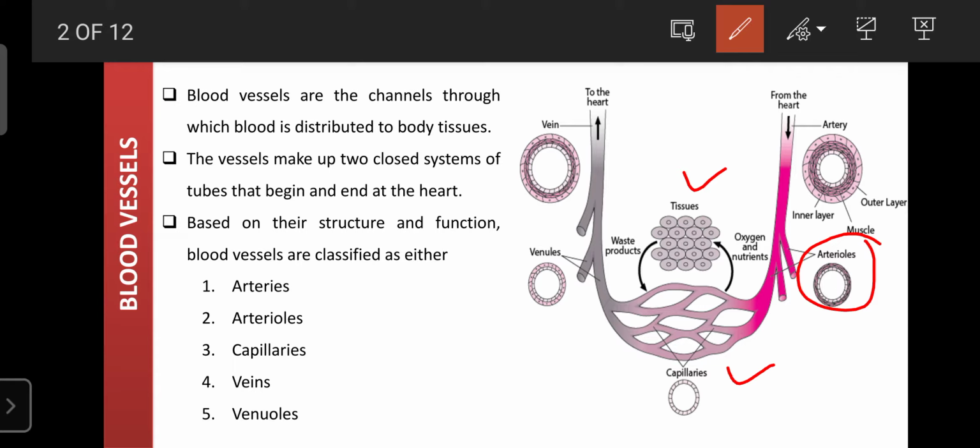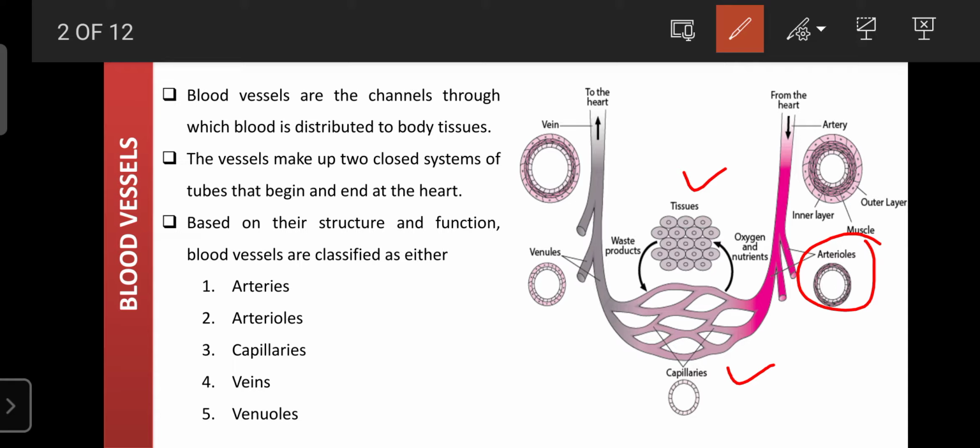The liver is a highly vascularized, metabolically active organ, so it has a rich supply of capillaries. Like that, our brain is also a highly vascularized, highly active organ. It regulates all functions of the body.